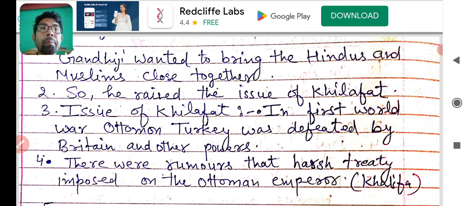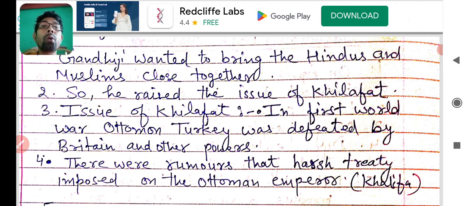So the major problem of Khilafat was that in the First World War, Turkey was defeated by Britain, and there were rumors that a harsh treaty was imposed on the Ottoman Emperor Khalifa.